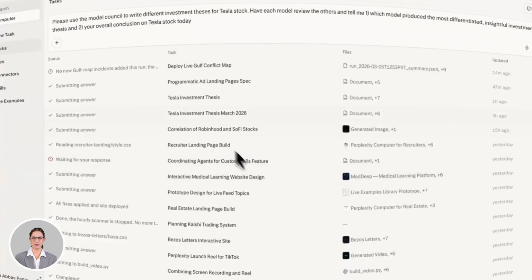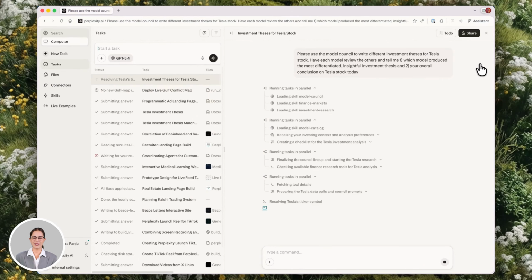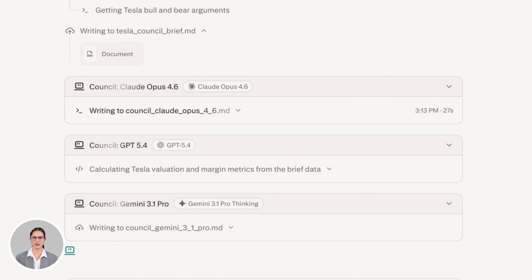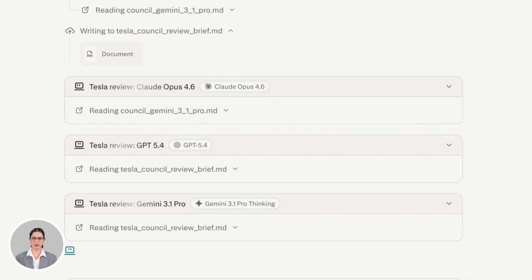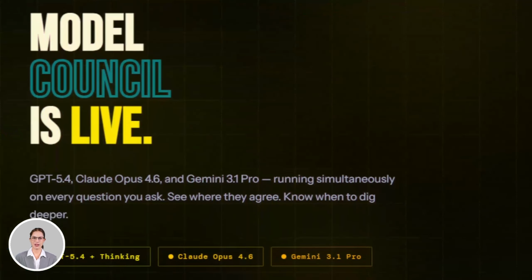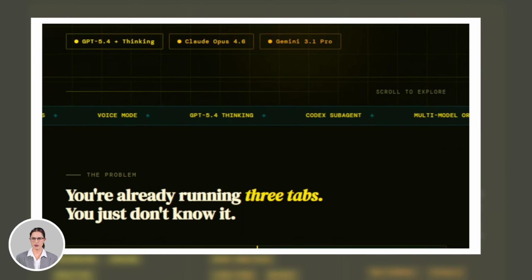When all 3 models agree, you can move forward with real confidence. When they disagree, that's a signal the question is more complex than it looks, and you know to dig deeper before acting on it. Now let's talk about what each model actually brings to the council.